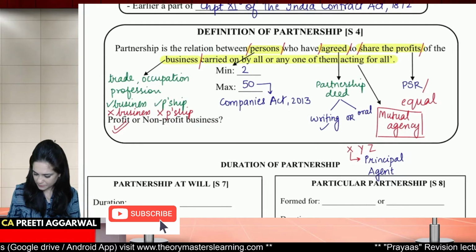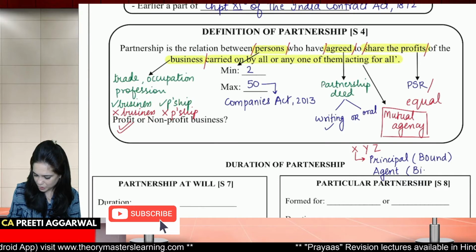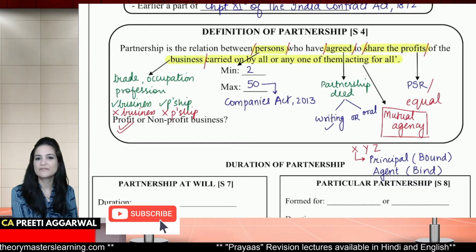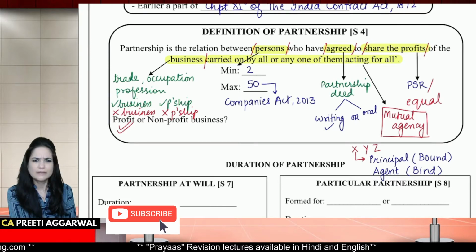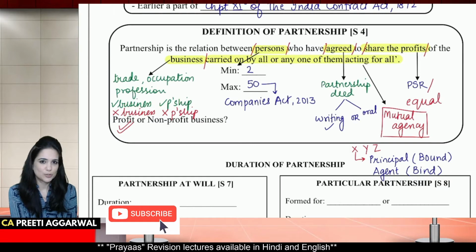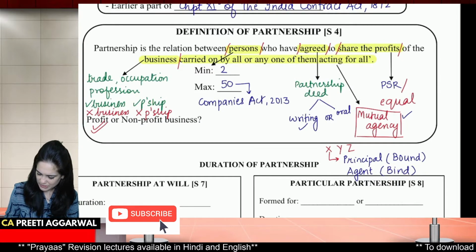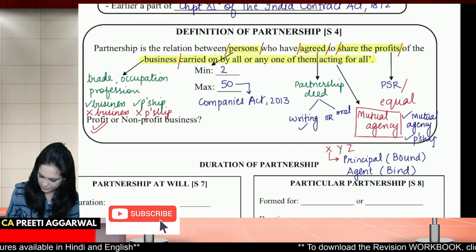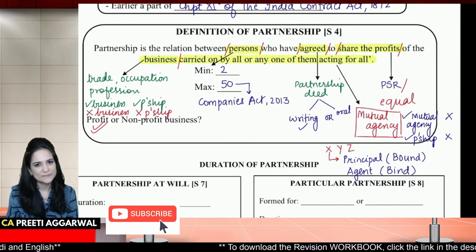As a principal, he is bound by the act of other partners, and as an agent, he can bind the others by his act. So that is something very important. Mutual agency. If there is mutual agency, they are partners. If there is no mutual agency, they are not partners. So what will you write? If there is mutual agency, there is partnership. If there is no mutual agency, there is no partnership.